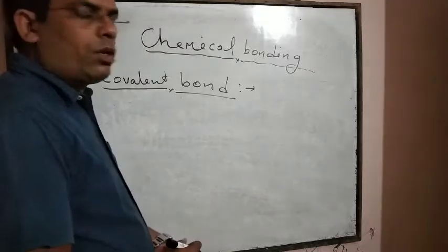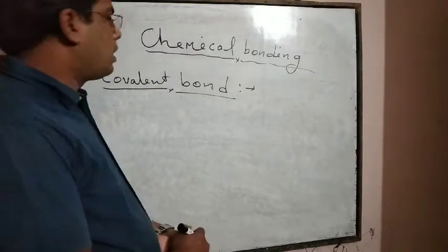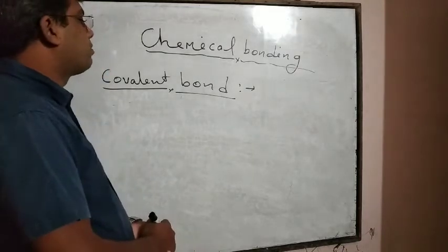Dear students, today we will discuss the second type of chemical bond, that is the covalent bond.